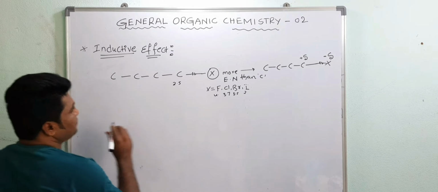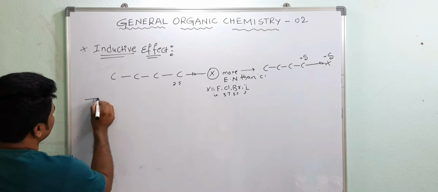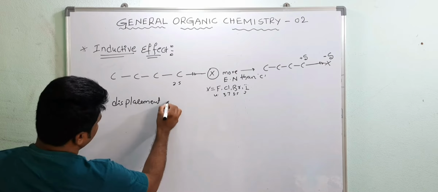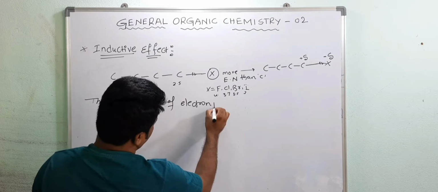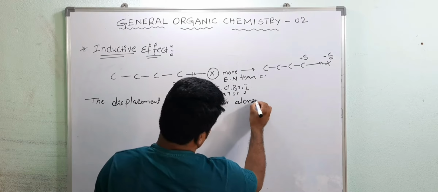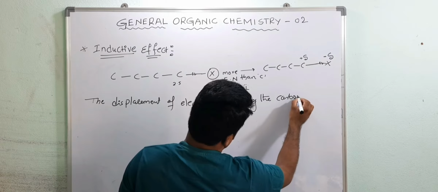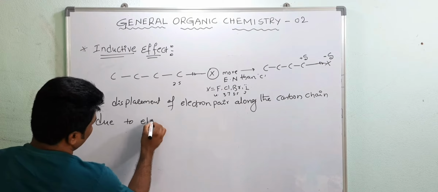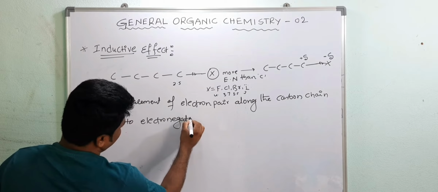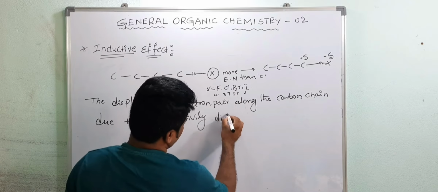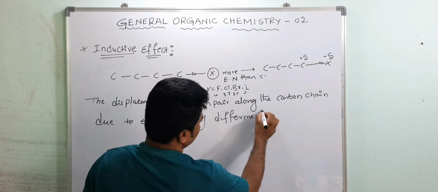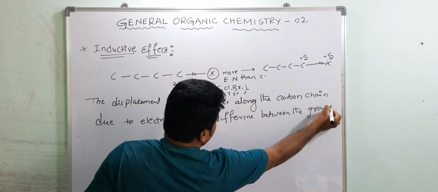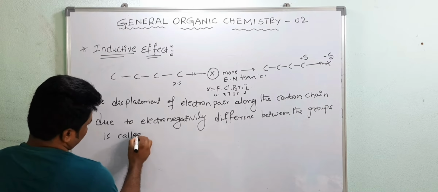Now write down the first definition. What is the first definition? The displacement of electron pair along the carbon chain, due to electronegativity difference between the groups is called I effect.